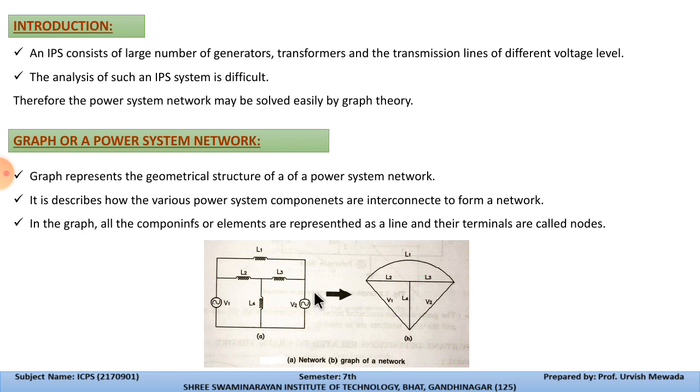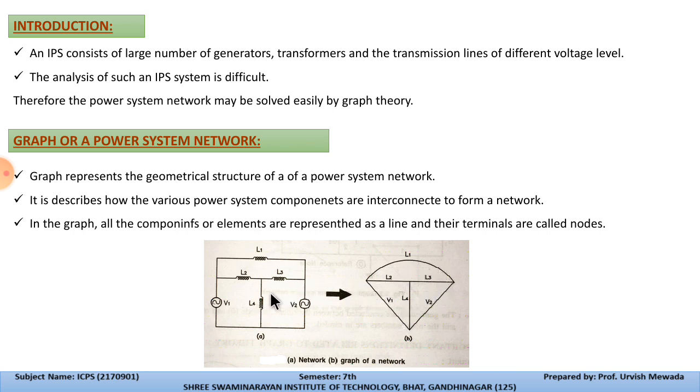Generally a graph represents the geometrical structure. From this complex network we convert it into a single line diagram, so this becomes easy. It describes how the various power system components are connected to each other.